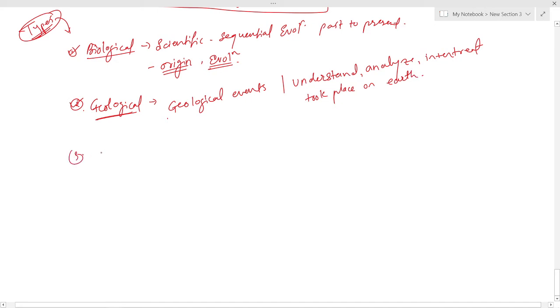Third is climatic chronology. It is a scientific and sequential study of climatic change from past to present. Here we will understand the different climatic conditions in the atmosphere, environmental pressure, different natural selection processes, mutation, and finally the origin of newer species.